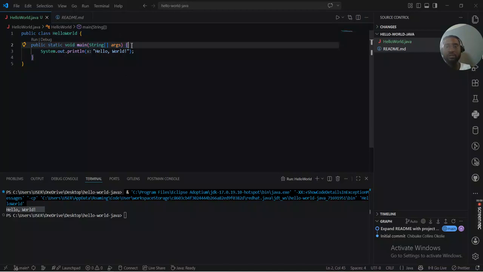So if this program is to begin execution, it's going to start from this and not from the class, right? And this line is the line that prints out the message Hello World, right? So basically, this is what each of these does in the program.